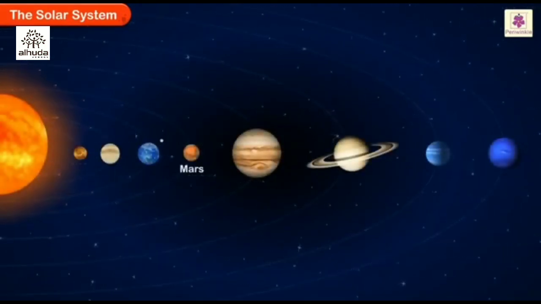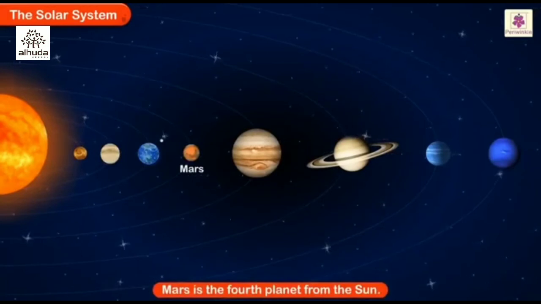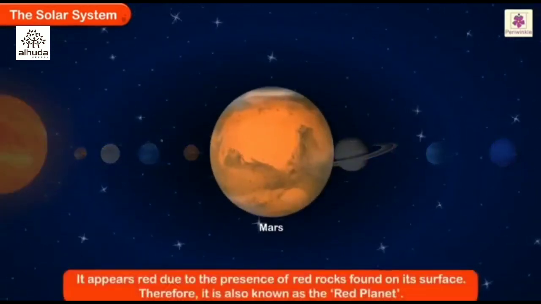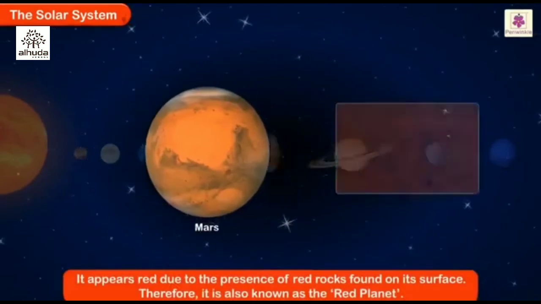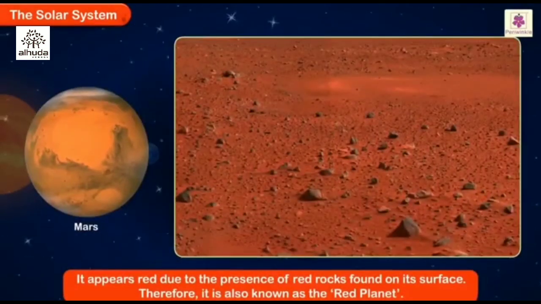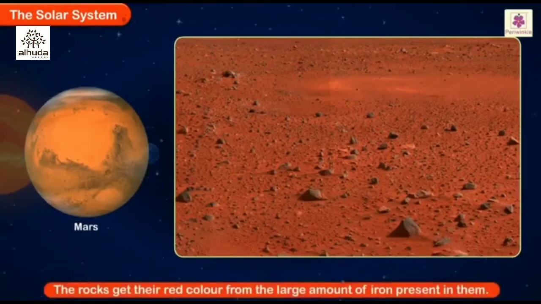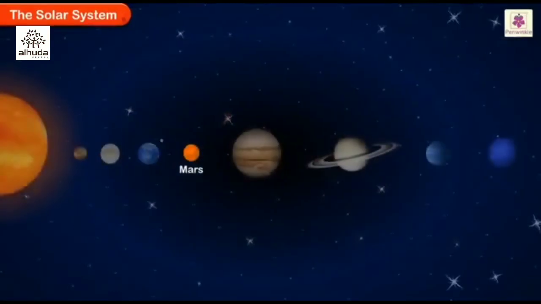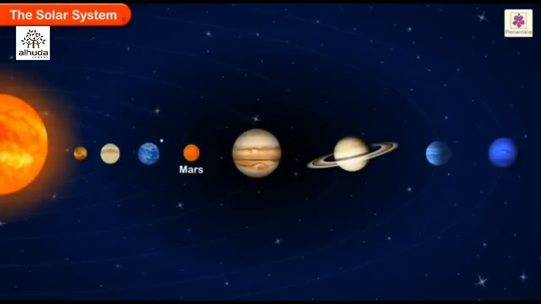Mars. Mars is the fourth planet from the Sun. It appears red due to the presence of red rocks found on its surface. Therefore, it is also known as the red planet. The rocks get their red color from the large amount of iron present in them. It looks like a tiny yellow bulb in the sky.